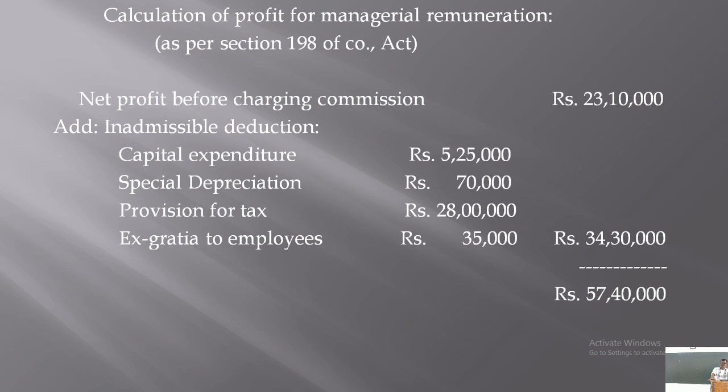So that extra ex gratia is not allowable expenses for the purpose of remuneration. So this ex gratia is already deducted while calculating this profit of 23,10,000. So these items should be added back to the net profit. So total amount to be added here is 34,30,000, right? So total should be 57,40,000.